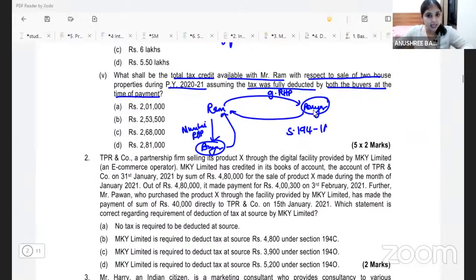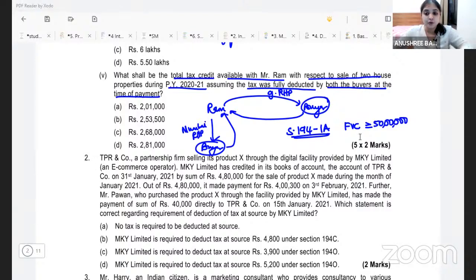Section 194-IA, right? Section 194-IA says we don't care what the stamp duty value is. No matter what the SDV is, if the full value consideration of the property is greater than or equal to 50 lakh rupees, then when the buyer is paying consideration for the house property, the buyer is supposed to deduct tax at what percentage?